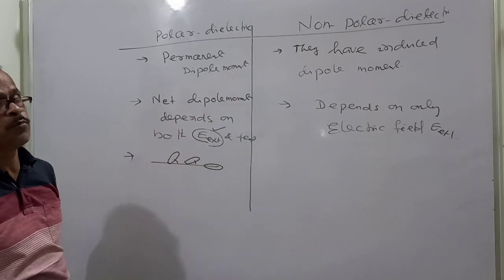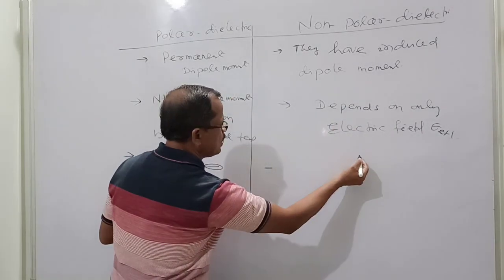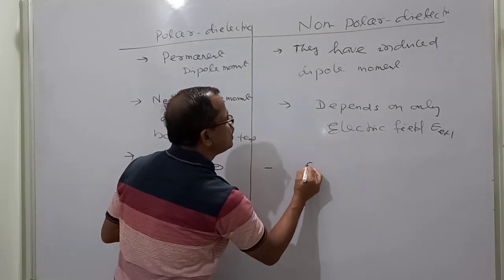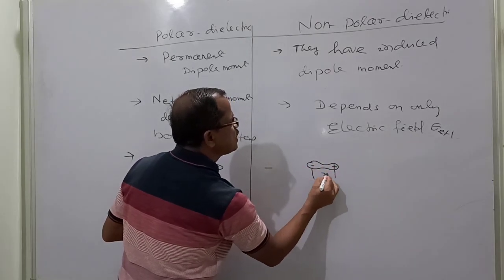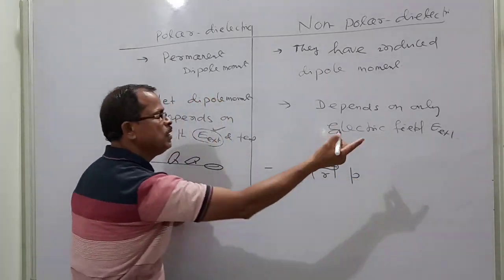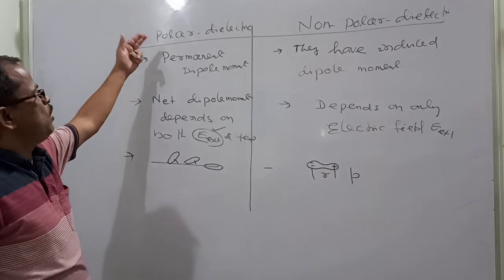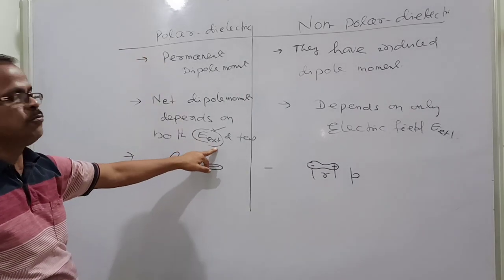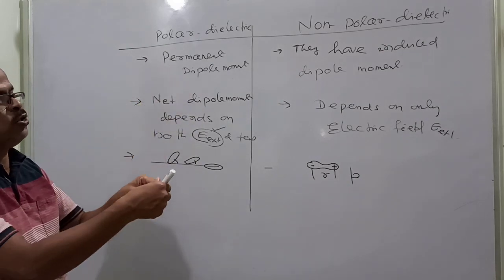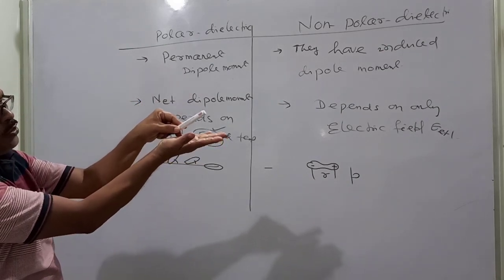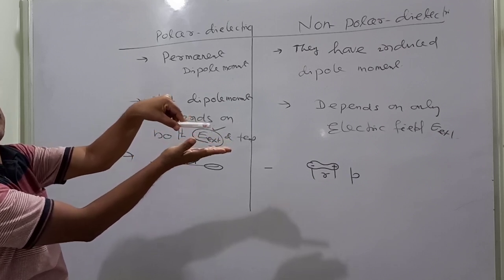But in non-polar, when the external electric field is applied more, what will happen? The polarity will increase. The distance between the negative charge and positive charge will increase and the dipole moment will increase. That is the important part. In polar, when the external electric field is more, the net dipole moment of the system increases, because the dipole will be inclined and gradually become parallel to the external electric field.